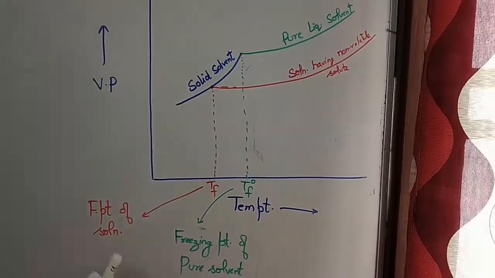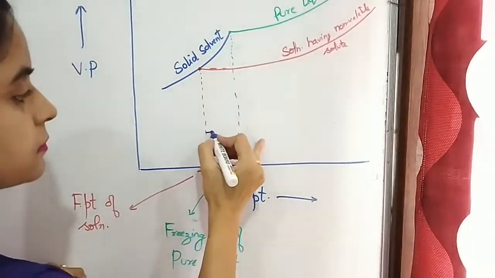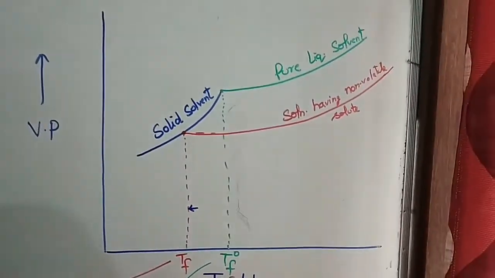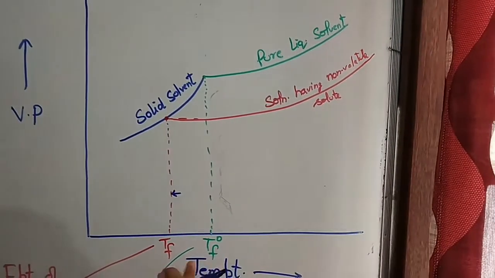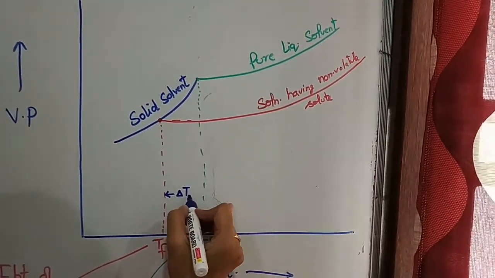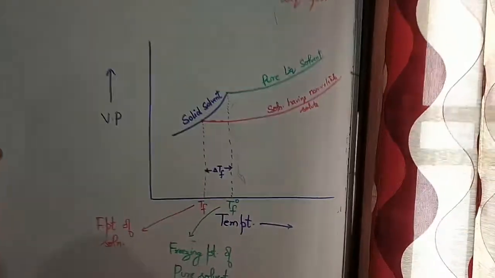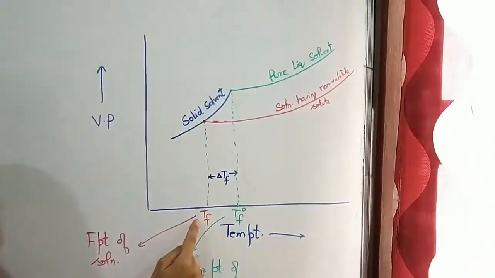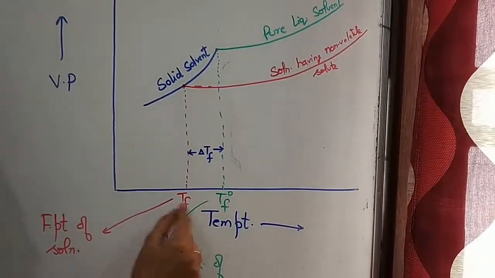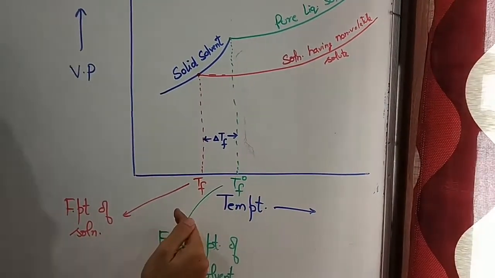And this difference in freezing point of solvent as well as solution is represented by delta Tf, which is known as depression in freezing point, because here solution shows less value compared to that of the solvent. That means it shows decrease in its value.